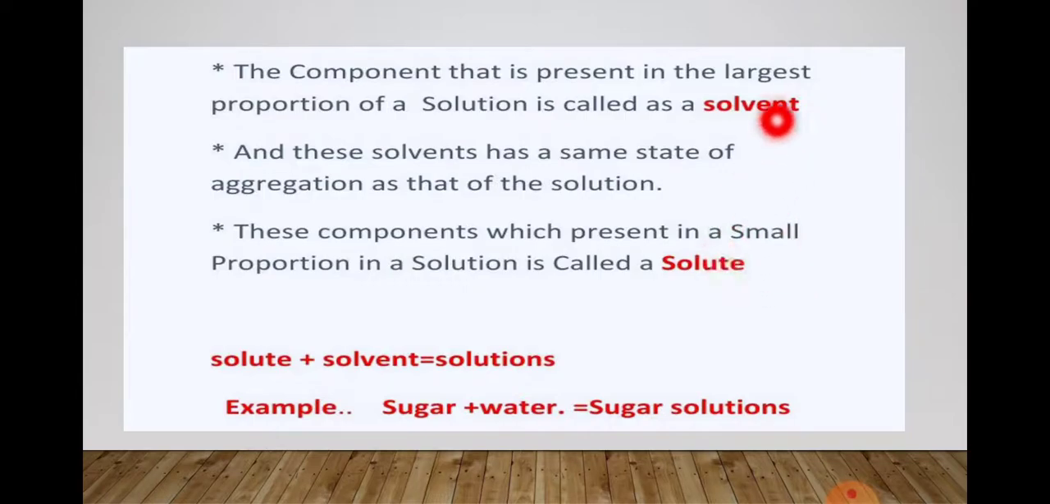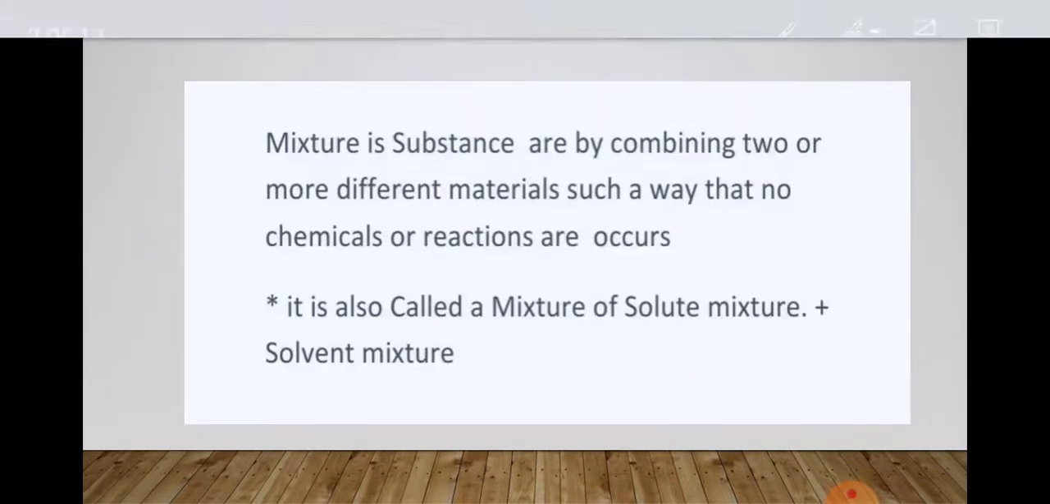It is the opposite of the solvent. Here is an example: solute plus solvent gives a solution. What is the solute? Sugar. Solvent is water. When both are mixed, it gives a sugar solution. That means this is the solute, this is the solvent, and this is the solution. This is the entire process.